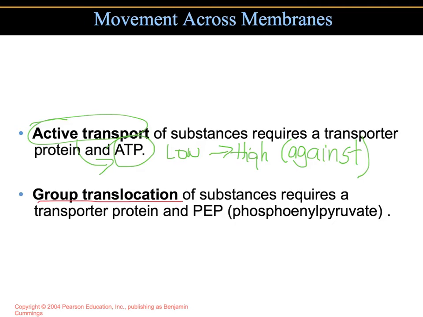It will require an energy supply, but it's not in the form of ATP. The energy is in the form of PEP, which is a high energy phosphate compound. Just like ATP is a high energy phosphate compound, so is PEP. And this is what would allow group translocation to transpire.